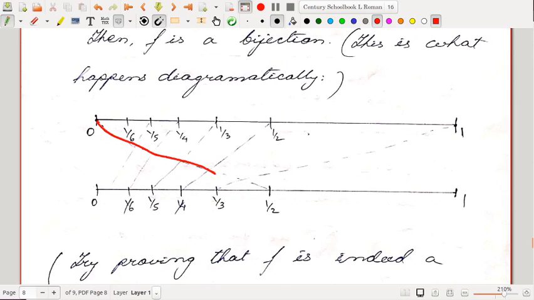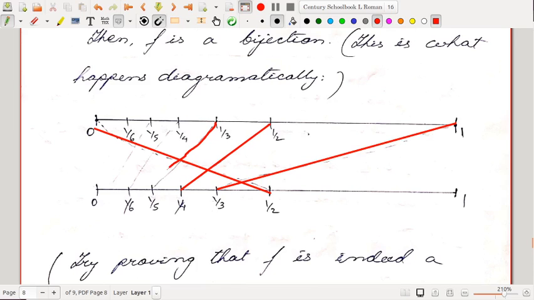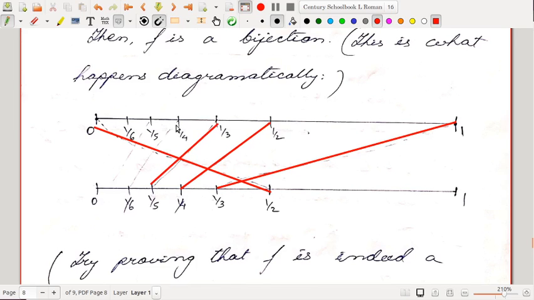0 goes to 1/2, 1 goes to 1/3, and 1/n goes to 1/(n+2), so 1/2 goes to 1/4, 1/3 goes to 1/5, 1/4 goes to 1/6, 1/5 goes to 1/7, 1/6 goes to 1/8.